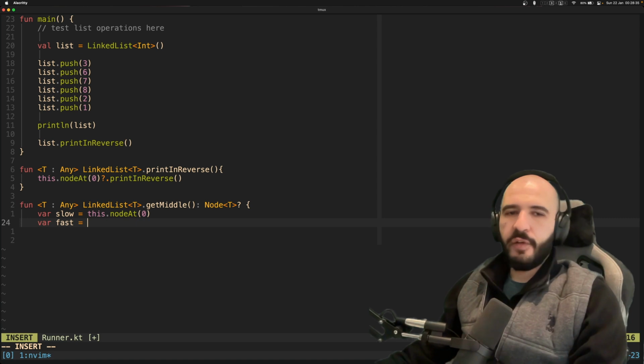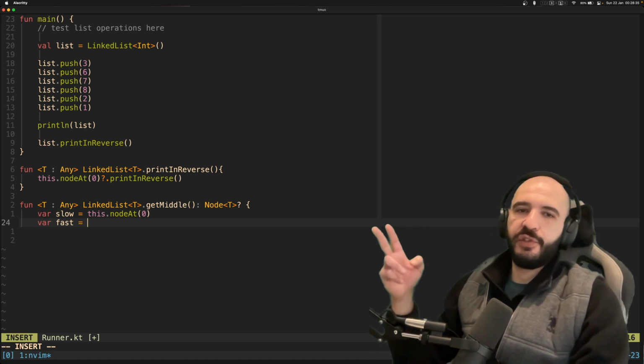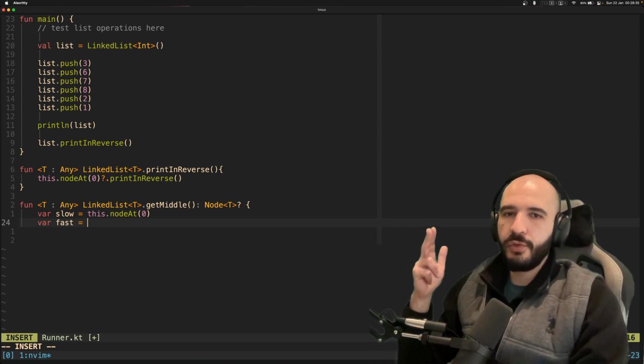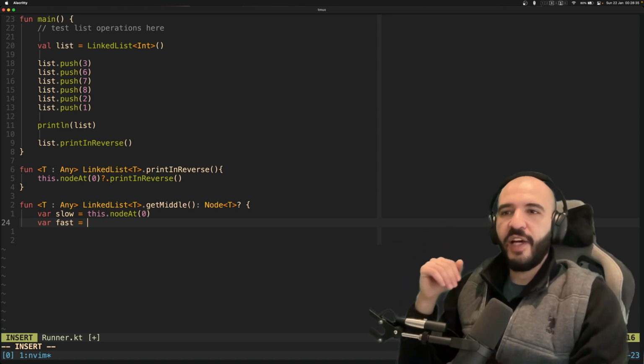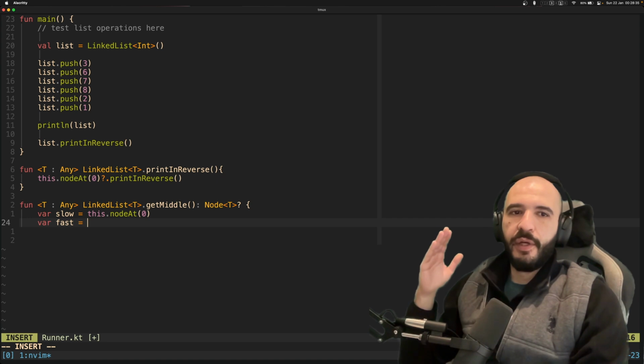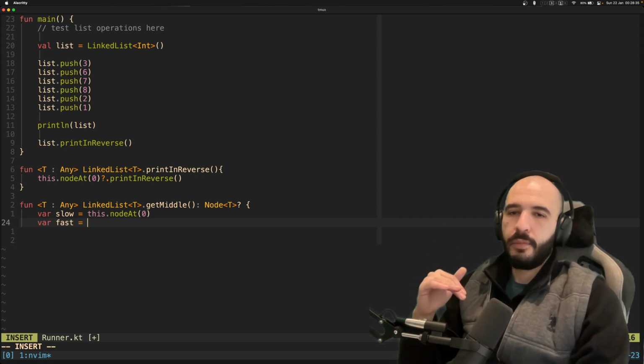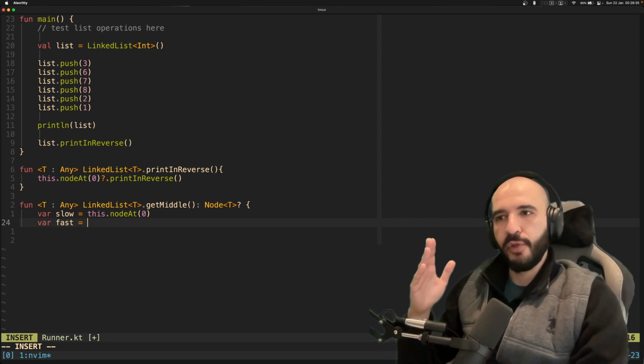It's a node. So one of the solutions is to have two references traversing down the nodes of the list where one is twice as fast as the other. So when the faster reference reaches the end, the slower reference will be in the middle. Pretty smart. I didn't come up with this, of course.